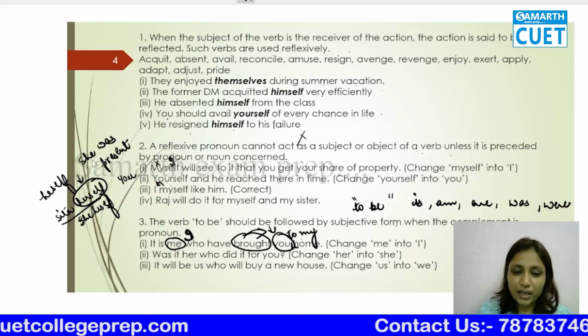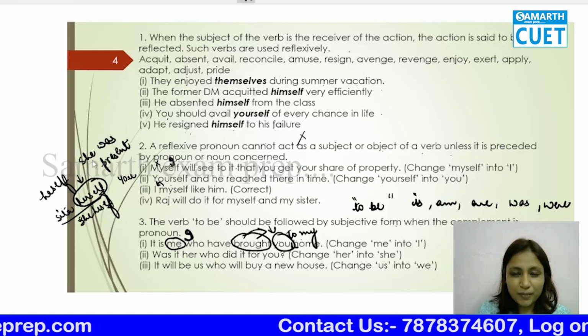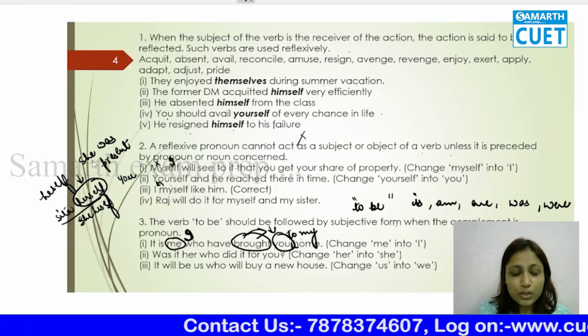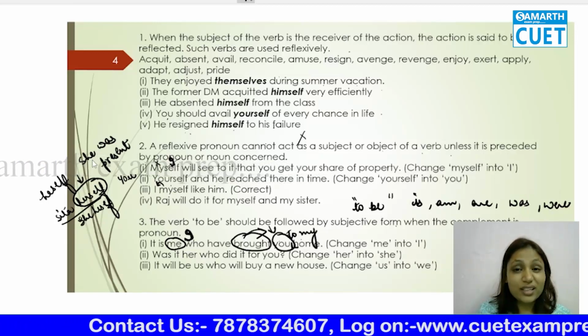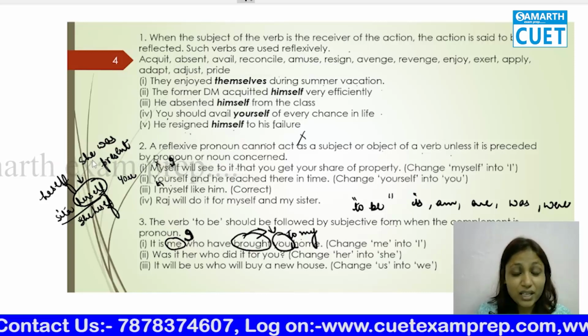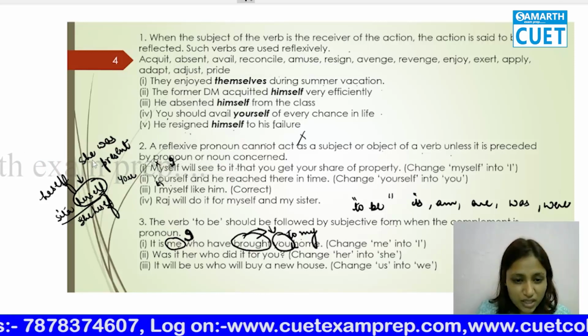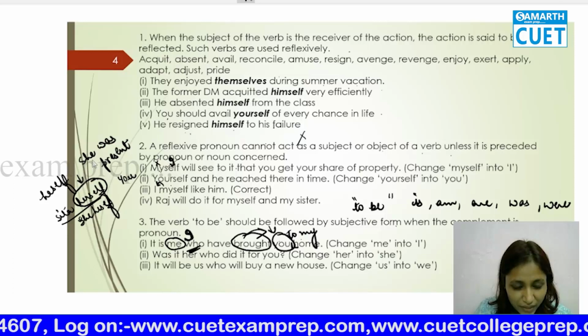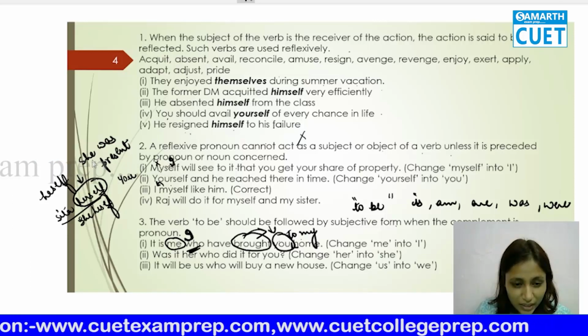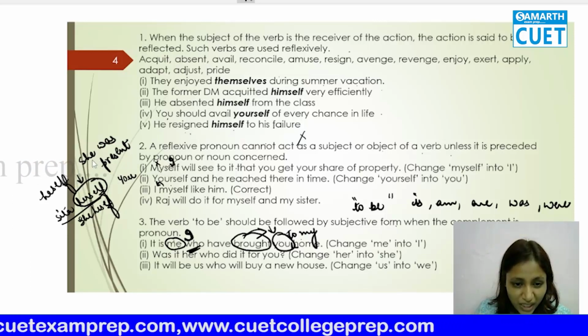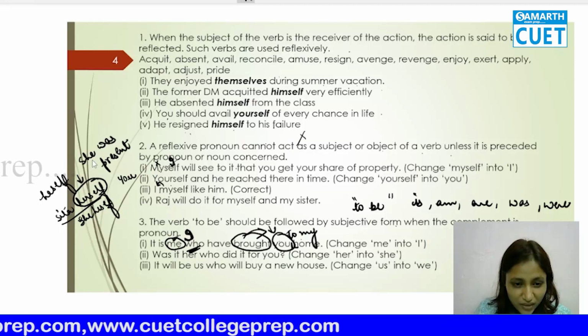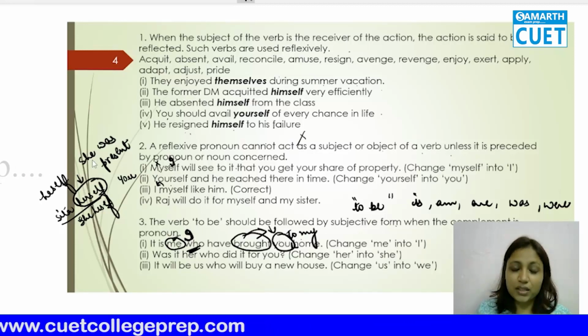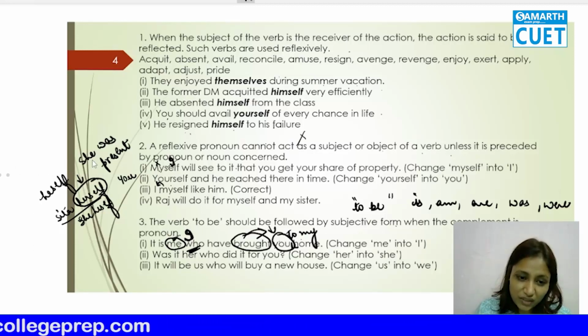I am bringing. So you will never use me. Me is used when you are the receiver of the action, but here you are not the receiver of the action, you are the subject. So the subjective case is I.